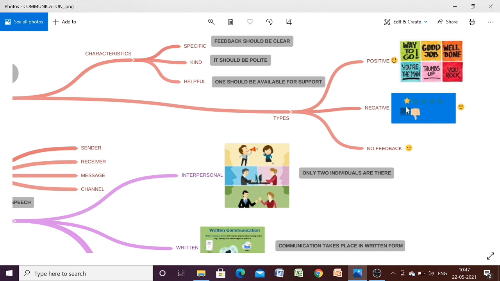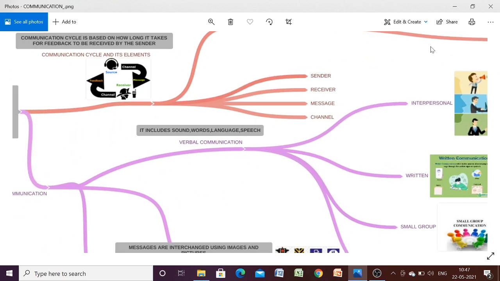Similarly, in the communication process also we have feedback, and those feedbacks can be positive. Here you can see some examples of positive feedback, and some negative feedback are also there. But what happens if you give no feedback? If you have a neutral reaction, it means you disagree with the ideas of the sender. So these are the three types of feedback.